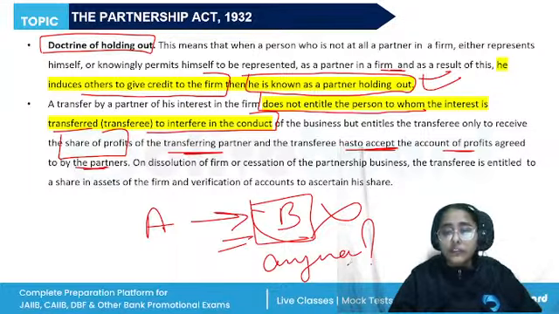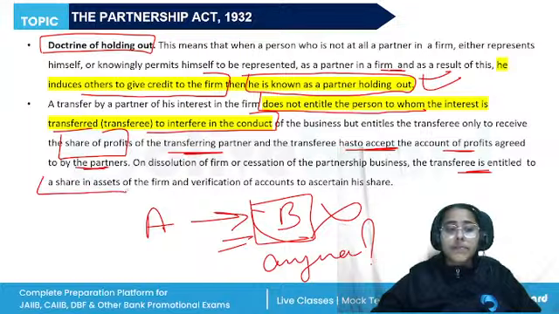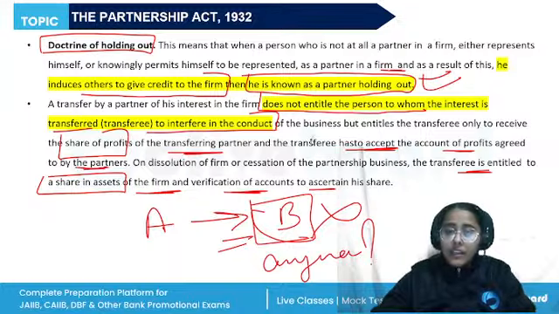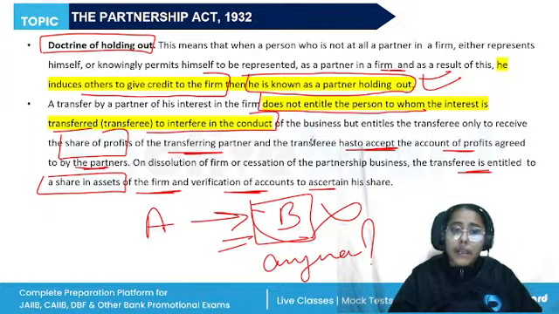On dissolution of the firm or cessation of the partnership business, the transferee is entitled to a share in the assets of the firm and to verification of the accounts to ascertain his share. Right? So when a transfer is made to another person by a partner, they're only transferring the right to the profit and not the right to interfere in the course of business. So it does not entitle the person to whom the interest is transferred to interfere in the conduct.